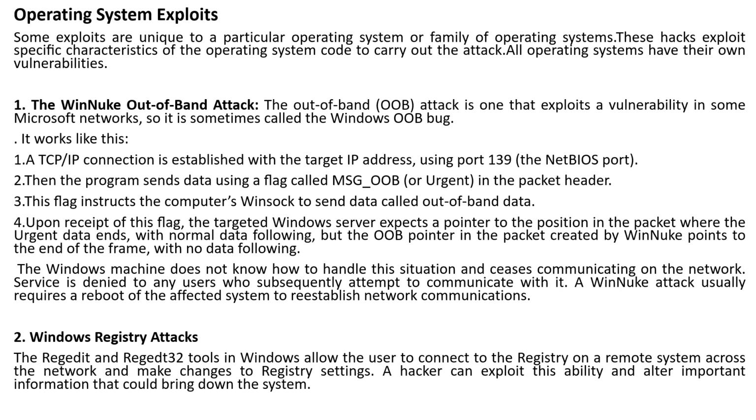Whenever a TCP connection is established with the target IP address using port number 139, after the connection is established, the system starts sending data with a flag known as MSG_OOB in the packet header. This indicates that the information going to the server is out of band. That means once the information is sent, at the end of the information there should be a pointer that indicates that the information is over.